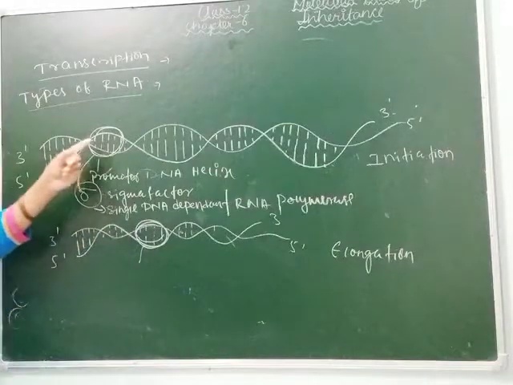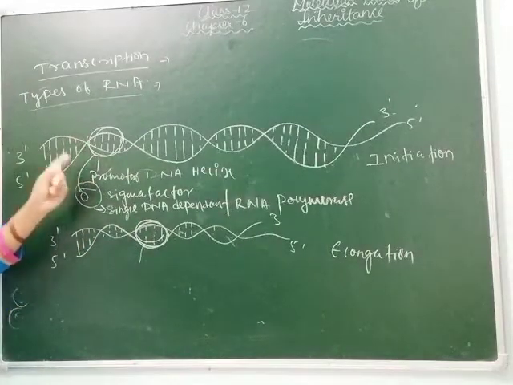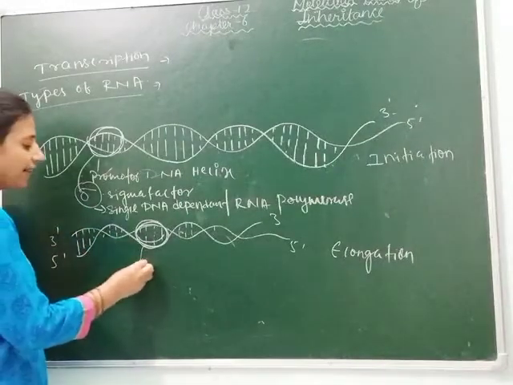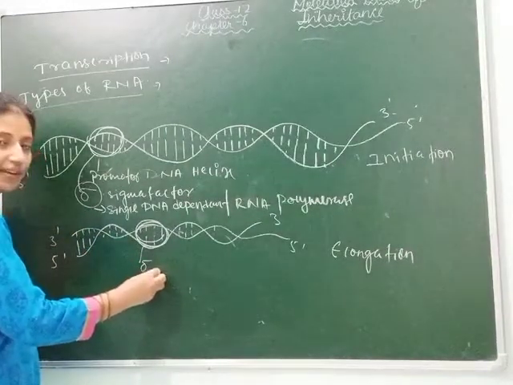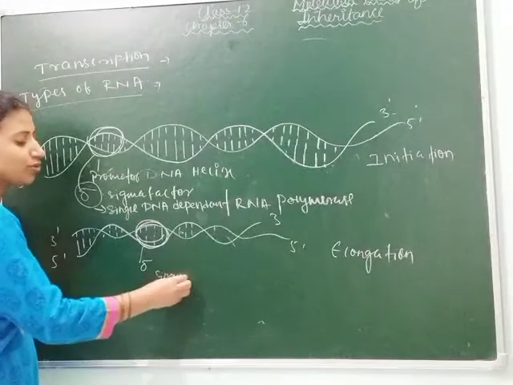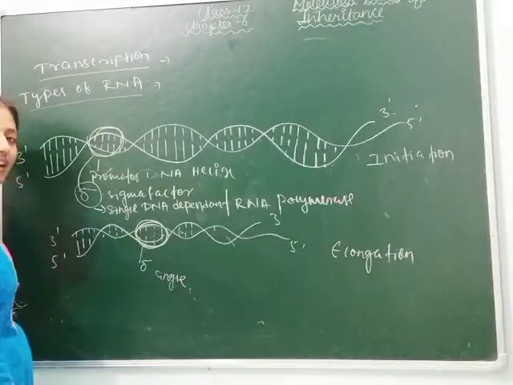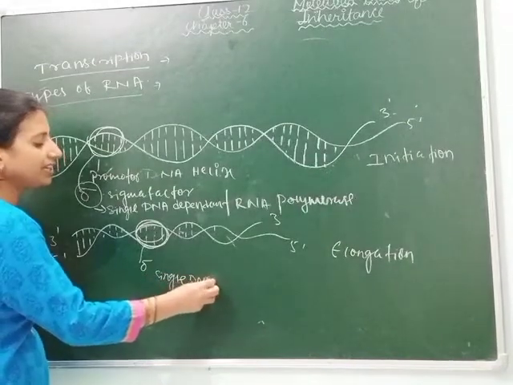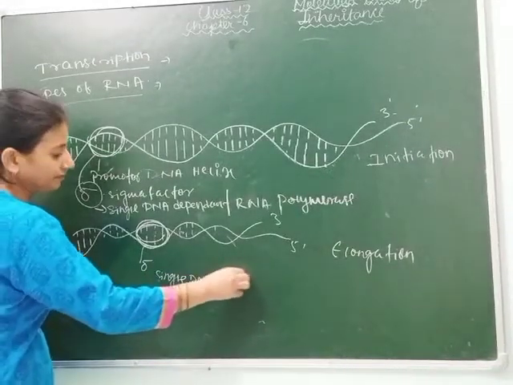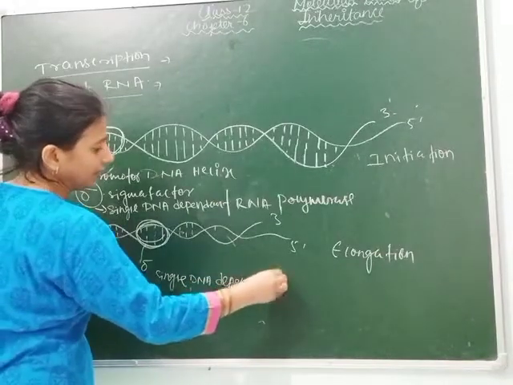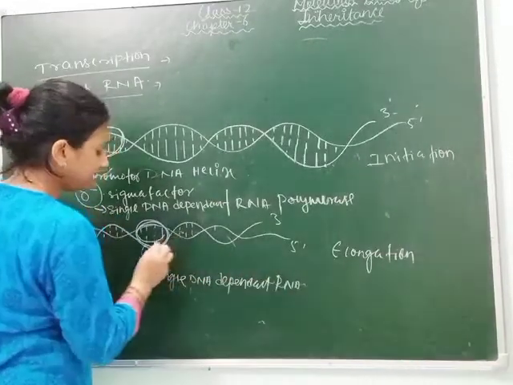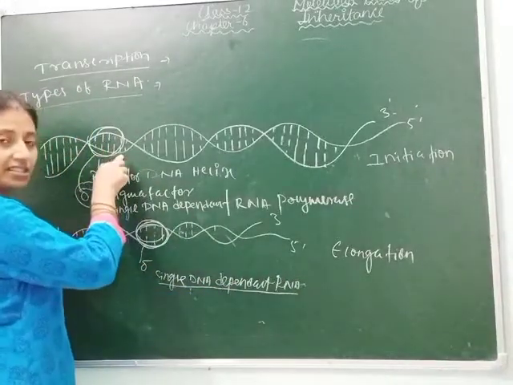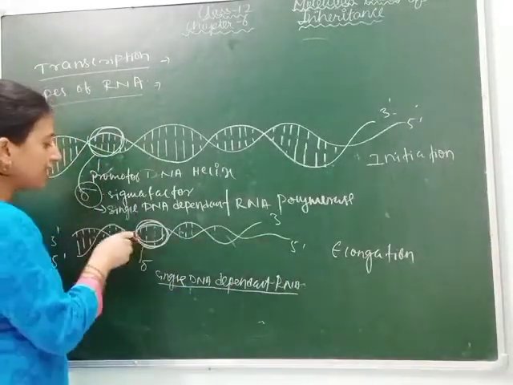So here the promoter will continue, the promoter will start, then in elongation what happens? The sigma factor is present along with single DNA dependent RNA polymerase. Please dear students, do not write only RNA polymerase, write single DNA dependent RNA polymerase. And by the help of single DNA dependent RNA polymerase, here initiation occurs, means transcription starts.